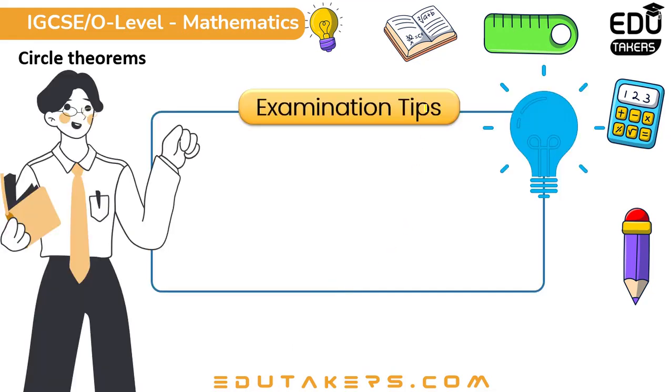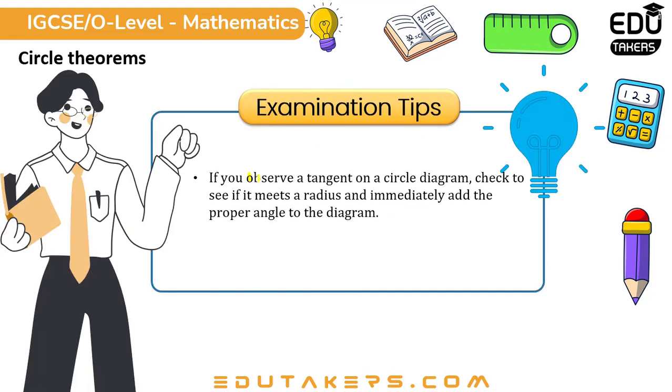Examination tips. If you observe a tangent on a circle diagram, check to see if it meets a radius and immediately add the proper angle to the diagram. In some circumstances, simply performing this can get you a point.